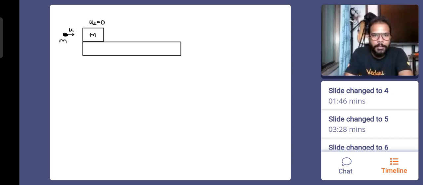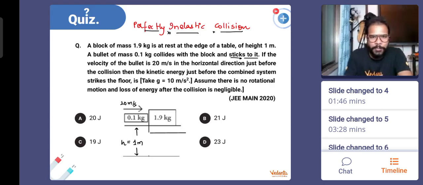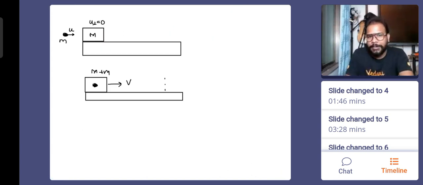Now what happens? This block is being hit by the bullet. The bullet hits it. The total mass becomes m plus M, and the velocity with which they both start moving is v. Everything is still happening on the table. The table is frictionless. If it is not said, you will still assume it is frictionless. You will assume that there is no friction unless it is given. You will always assume that. So this system starts to move. They reach here, and because there is no friction, the velocity of the system remains the same. The mass m plus M still has the same velocity.